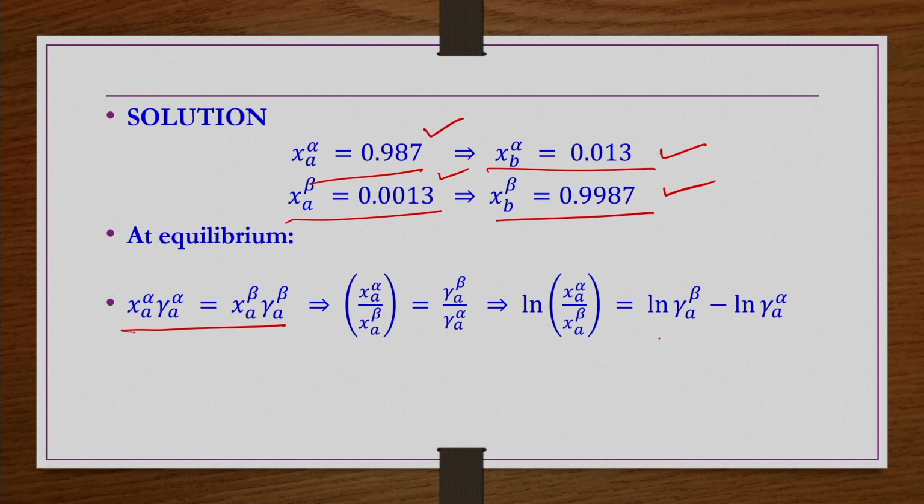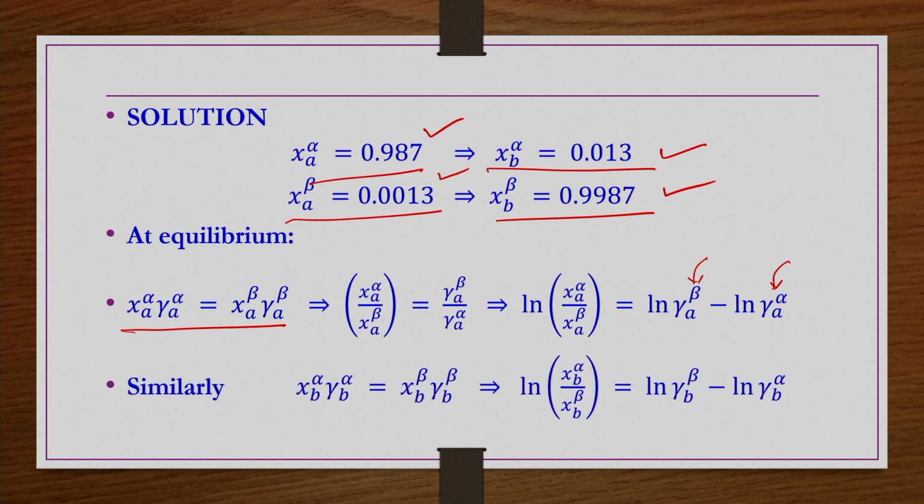Then on either side we take ln. So, ln of X A alpha by X A beta is equal to ln of gamma A beta minus ln of gamma A alpha. Why are we writing this? Because in the 3 suffix Margules equation, we know the gamma A and gamma B, which have these A and B parameters, and we can substitute them here. So, they are the only unknowns, whereas on the left hand side X A alpha and X A beta are given. So, the left hand side is known. After substituting this gamma A expression from the 3 suffix Margules equation, we can solve this equation.